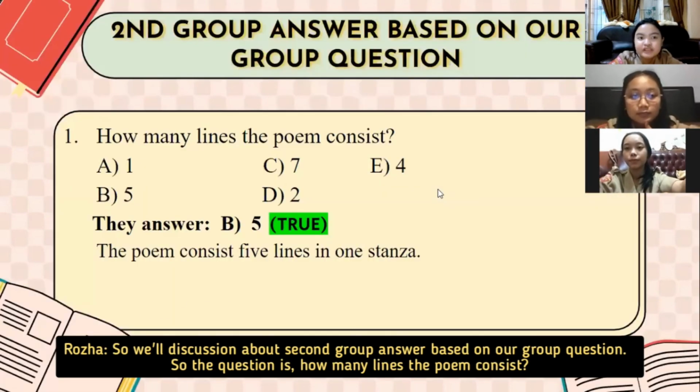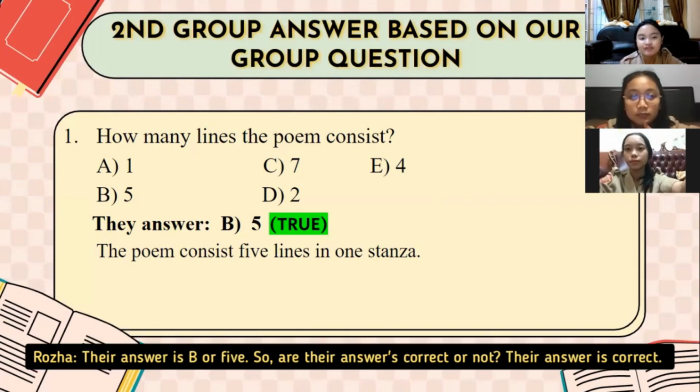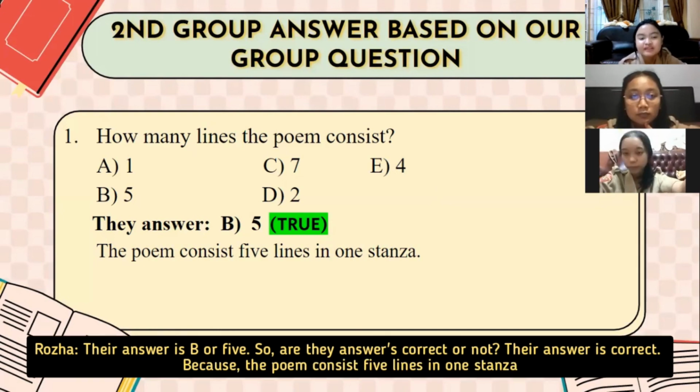So we will discuss the second group's answers based on our group question. The question is, how many lines does the poem consist of? The answer is B, or 5. So is the answer true or not? They answered true, because the poem consists of 5 lines in one stanza.